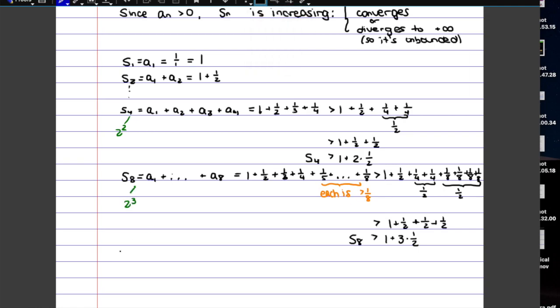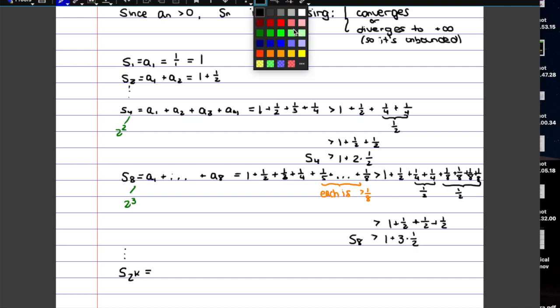So now we can generalize and say that if we kept on going and we took S of any power of 2, so generally 2^k, the number that you have over here for the power always corresponds to the number of 1/2s. So generally we can say that S of 2^k is going to be greater than 1 plus k times a half.